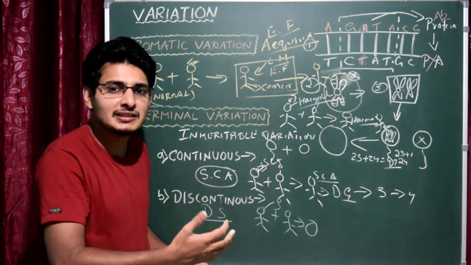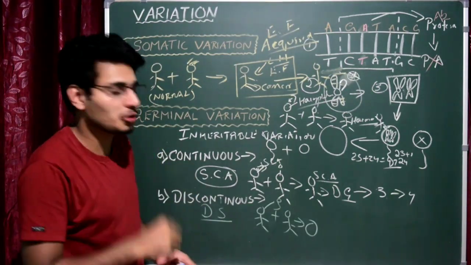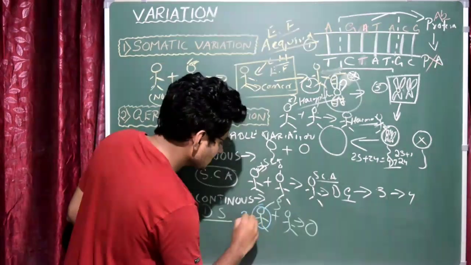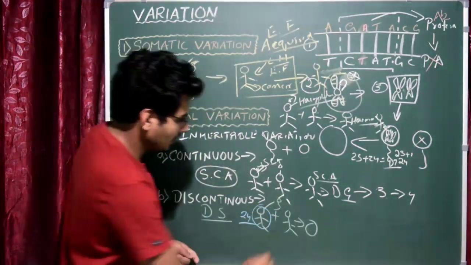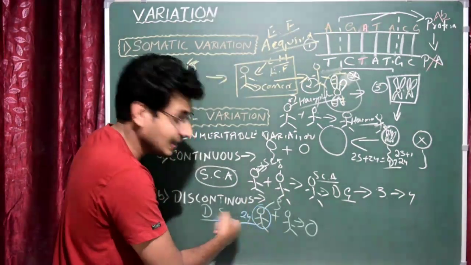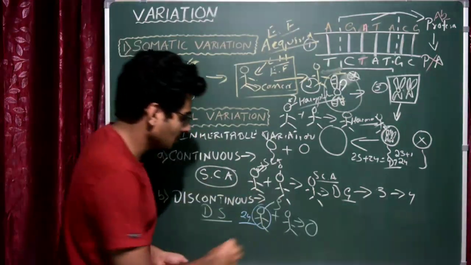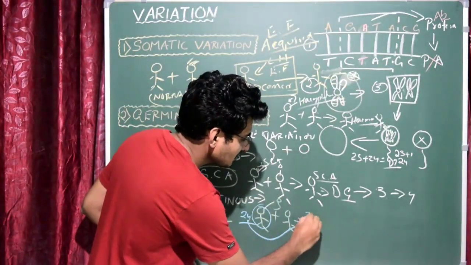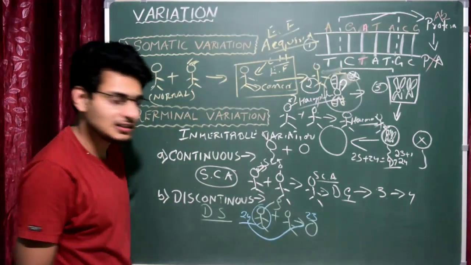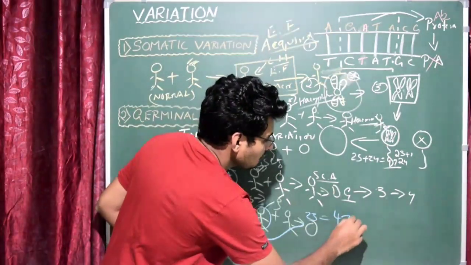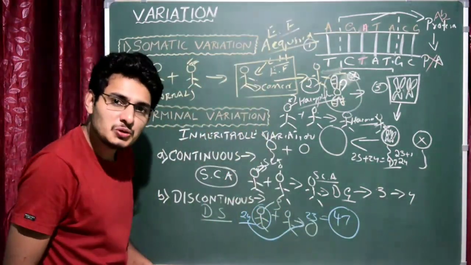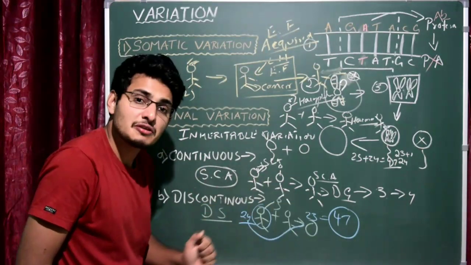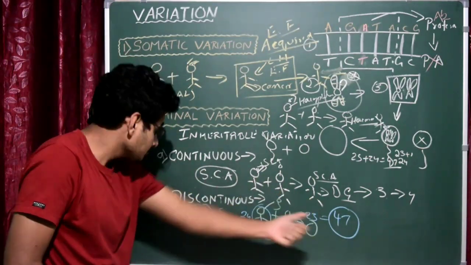Instead of 23, the sperm will have 24 chromosomes. So this is an abnormal sperm. If the same sperm fertilizes the normal ovum, which contains 23 chromosomes, the offspring will have 47 chromosomes, which is a variation.